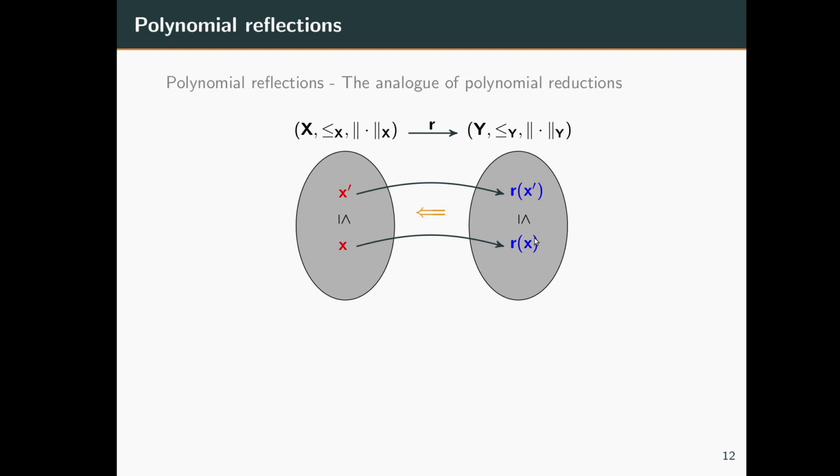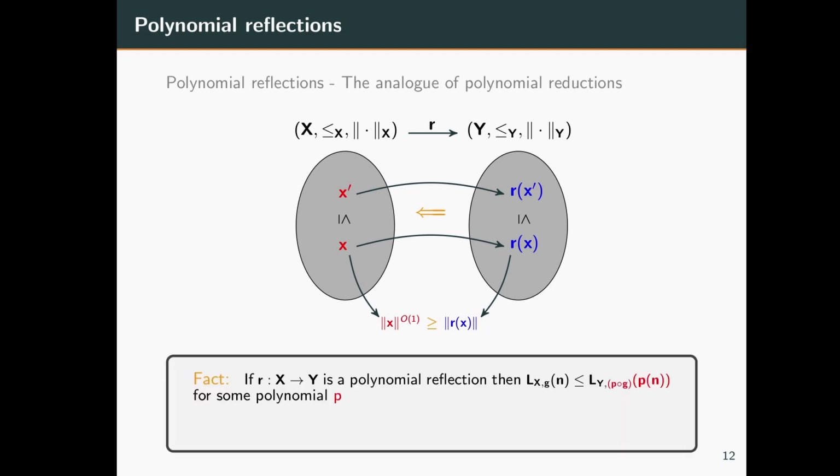If R of x dash is less than or equal to R of x, then x dash is less than or equal to x. The second condition is that the norm of R of x is not very far away from the norm of x. That is, the norm of R of x can be upper bounded by a polynomial in the norm of x. This is the second condition. So if a map satisfies these 2 conditions, it's called a polynomial reflection. Now, what are the uses of polynomial reflection? It allows us to translate bounds as given by the following fact.